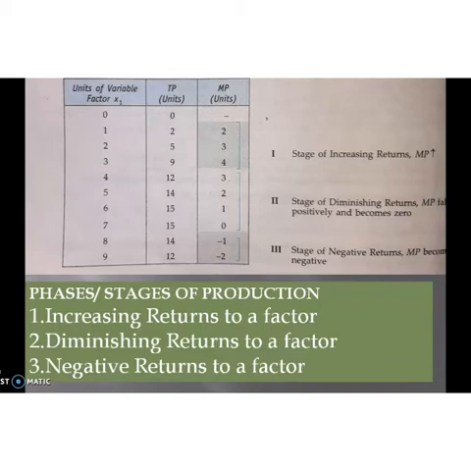Marginal product becomes negative. So what are the phases of production? There are 3 phases. Phases means stages. In the first phase, the MP increases. So that stage is known as increasing return to a factor. Then the second stage is diminishing return to a factor. Then the third stage is negative return to a factor. We can explain it with the help of a diagram also.